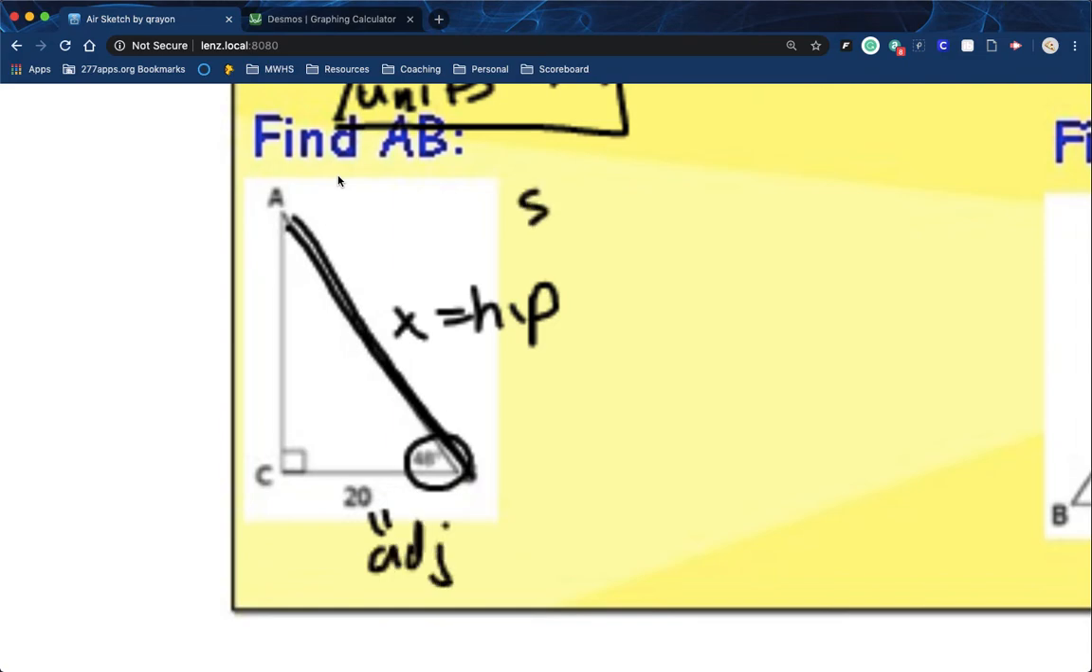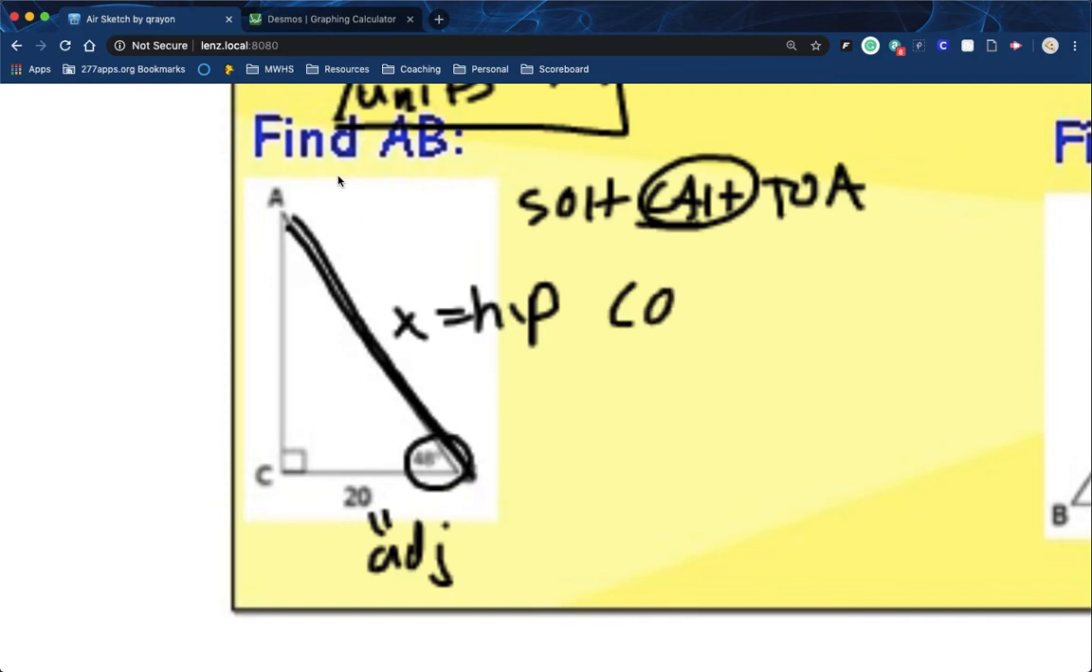And so using SOHCAHTOA, I'm looking for the hypotenuse. I know the adjacent, so that is cosine. So cosine of 48 equals adjacent over hypotenuse, 20 over x.